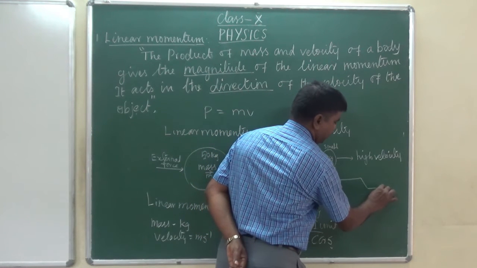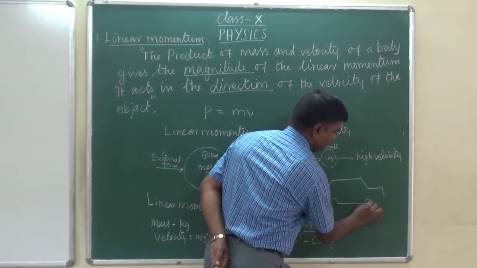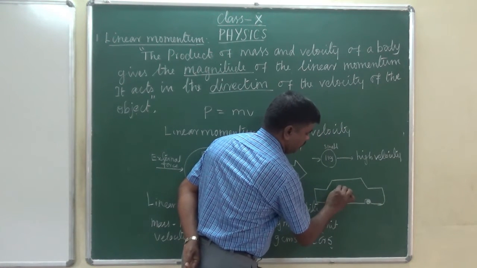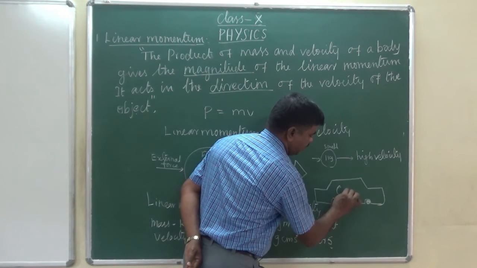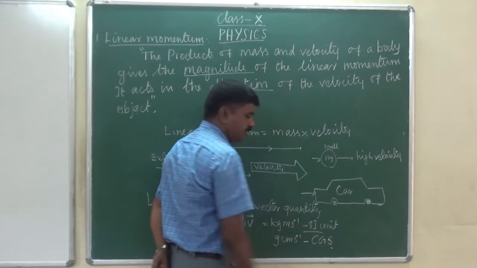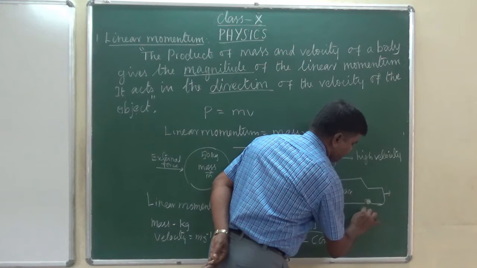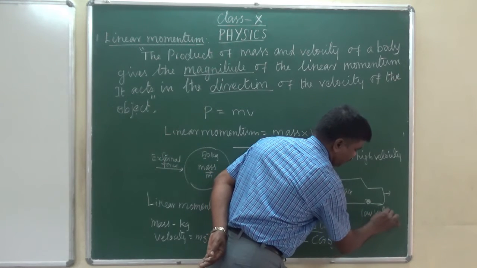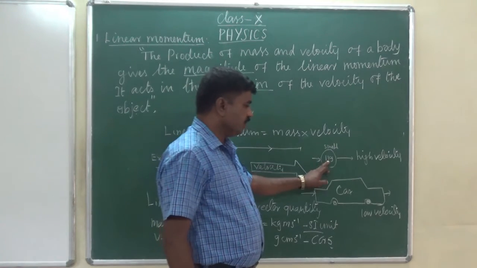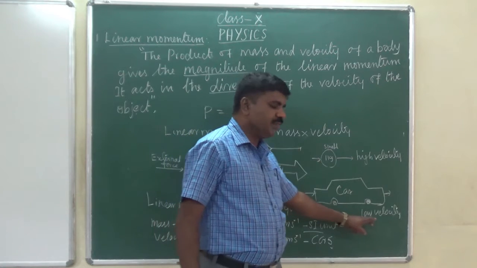anything like a car or a van, it has a large amount of mass. When you apply an external force on that, its velocity is very low. If it has less mass, the velocity will be very high. If it has large mass, the velocity will be very low.